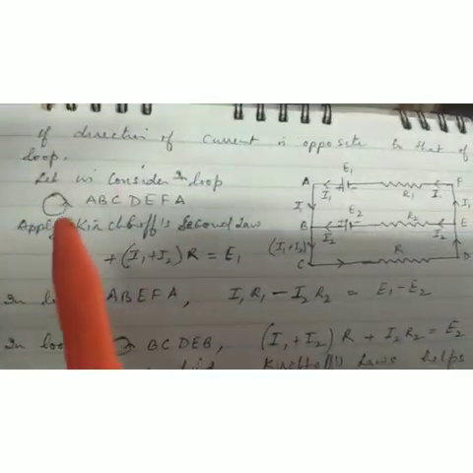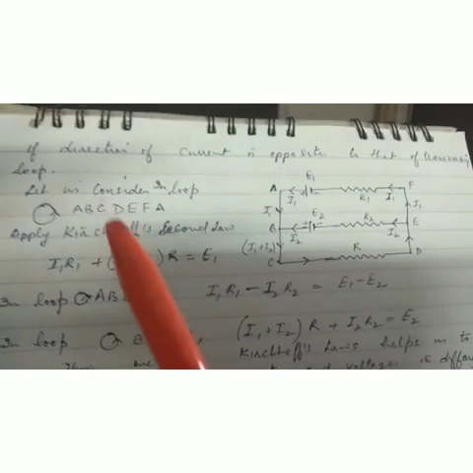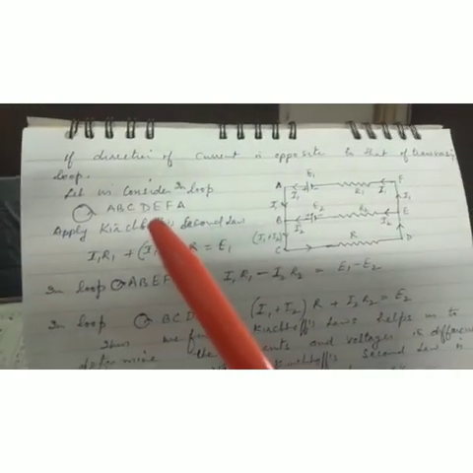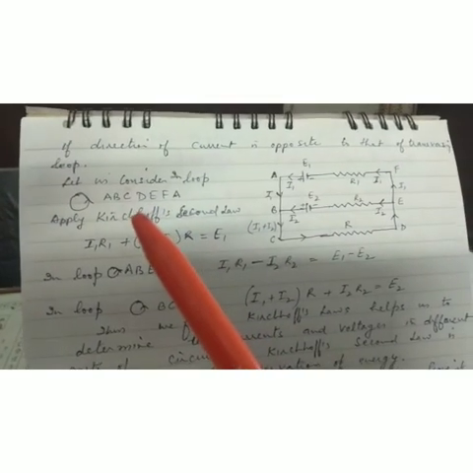Now let us consider the first loop. So what is the purpose of this law? The purpose of this law is to know about the total EMF in a circuit.